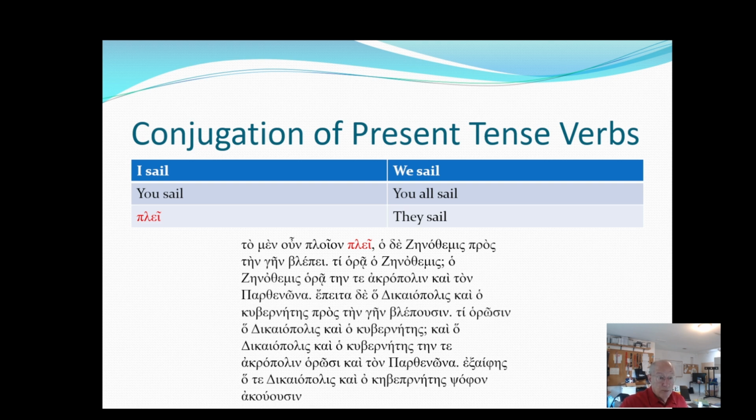Plei is a third person singular, present tense verb. Our next verb is blepe, and we'll recall that it says, and Xenotemis looks toward the land. Blepe is a third person singular verb, present tense. Hora, it occurs at least twice here, obviously. And this is, remember, we have a question word ti. What does Xenotemis see? And then that's the question, and the answer is Xenotemis sees the Acropolis and the Parthenon.